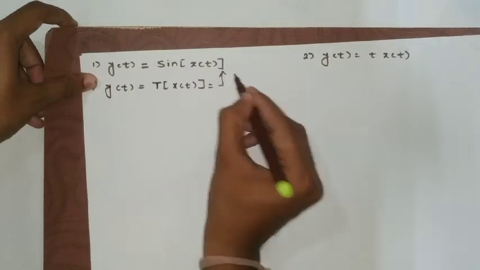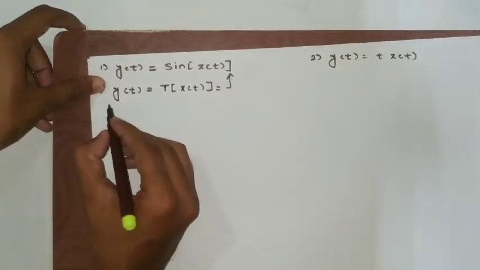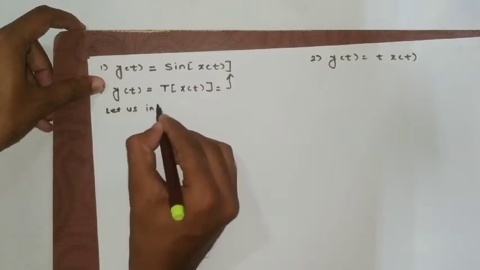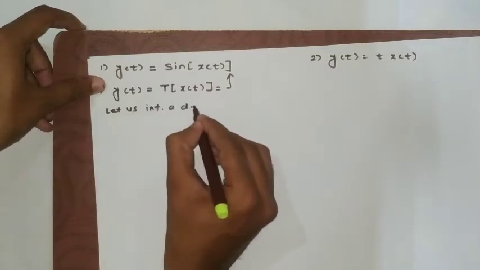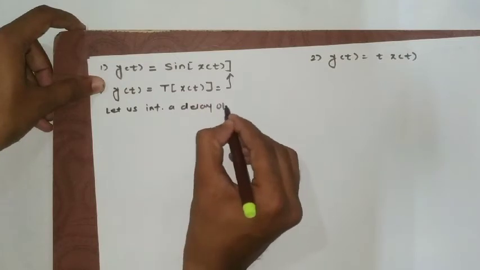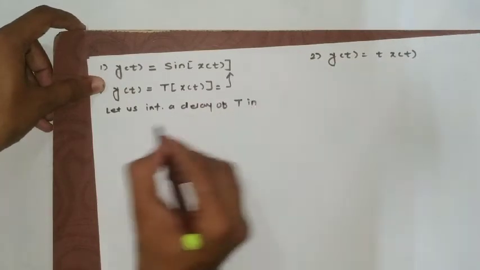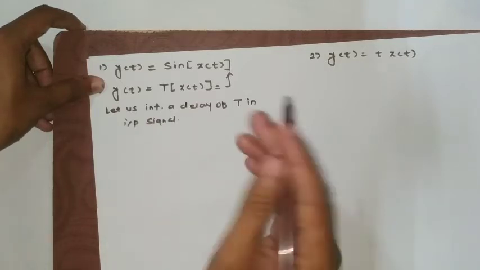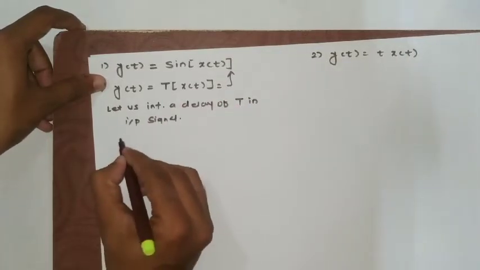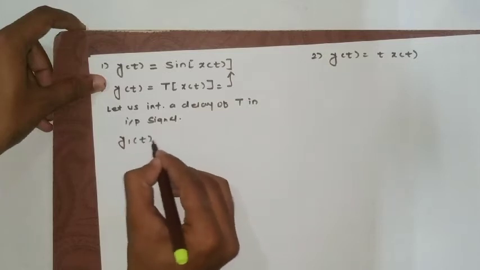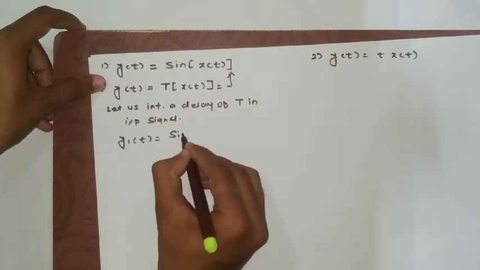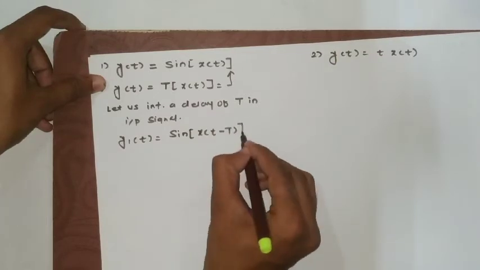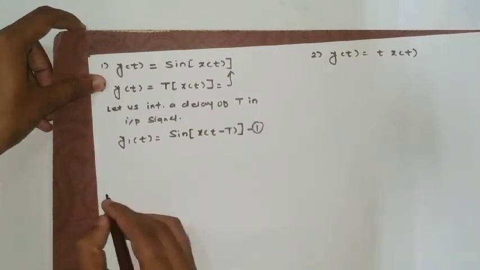Now I am introducing the delay. Let us introduce a delay of capital T in the input signal. So if I introduce the delay in the input signal, I am getting an output y1 of t is equal to sine of x of t minus capital T. Say this is our equation number 1.